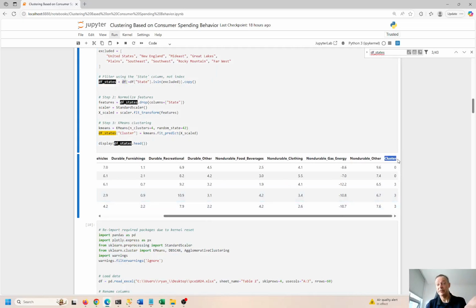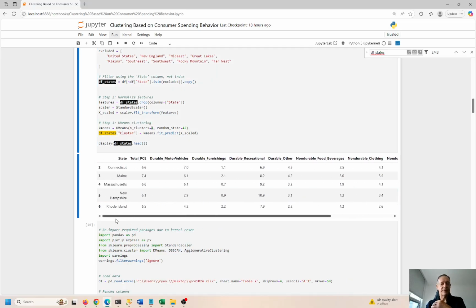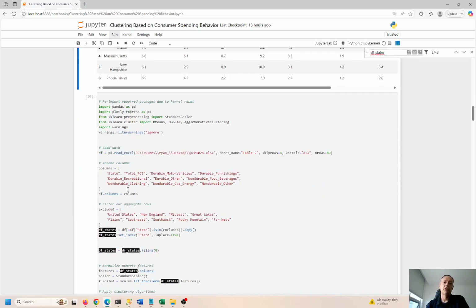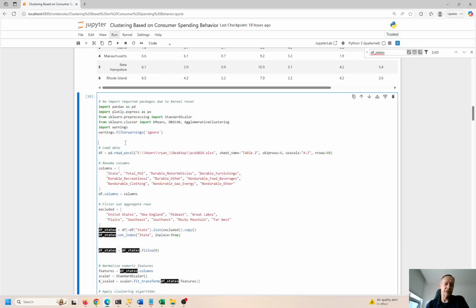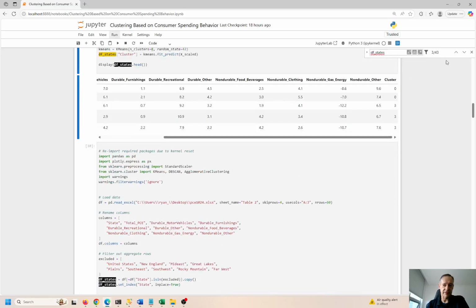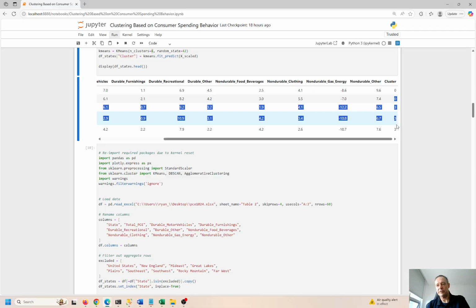So here's our clusters. Based on K-means clustering, everything is assigned a value from 0 to 3. Sorry. Python is 0 based, so we have 4 clusters, 0, 1, 2, and 3. Those are the 4 clusters, but 0 based. So you always start with 0. Excel is 1 based, and a lot of databases are 1 based, so you start with 1. In the Python world, you start with 0. So I'm pulling in the information. I got my clustering done right there. I think that's pretty cool. Okay, so we accomplished that.